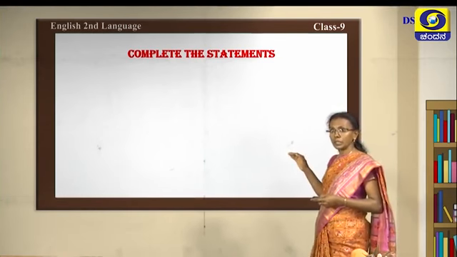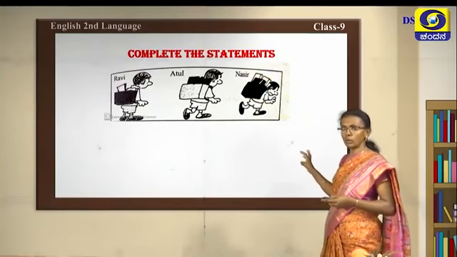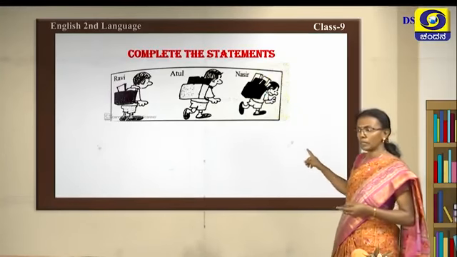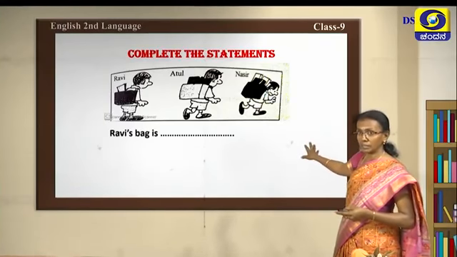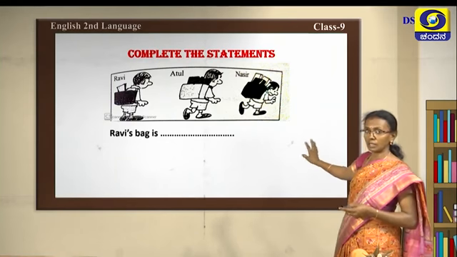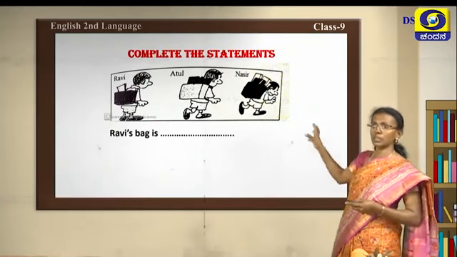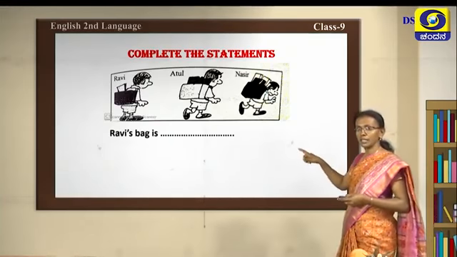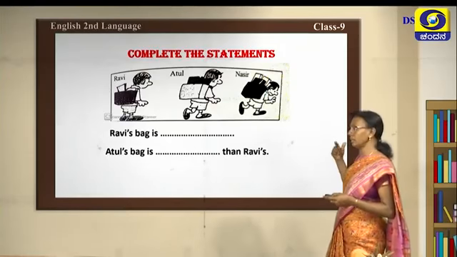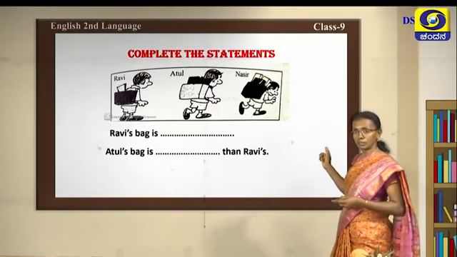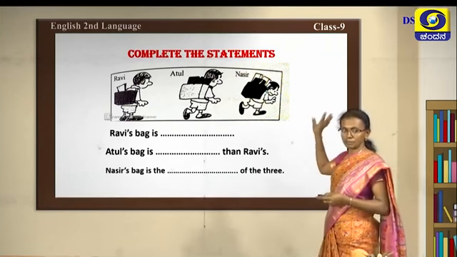Now, we can complete the statements. See, you can see three persons there. Who are those? See, Ravi, Atul and Nasir. Ravi's bag is dash. They are carrying bags, but you can see the comparisons. What is that comparison? You can see and you can compare it with the adjective. Ravi's bag is dash, and next one, Atul's bag is dash than Ravi's. Next, Nasir's bag is the dash of the three.